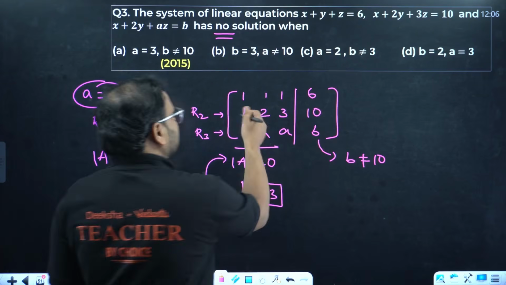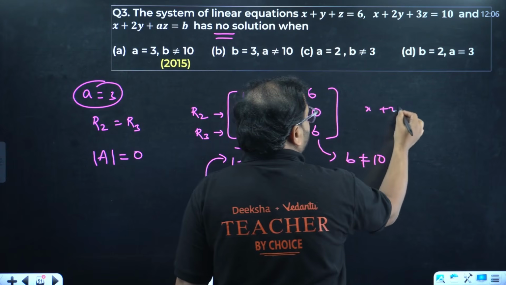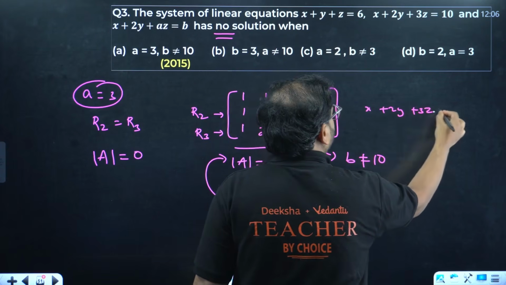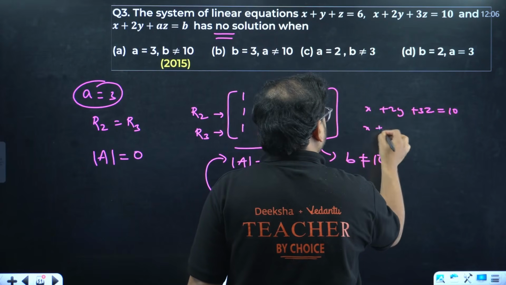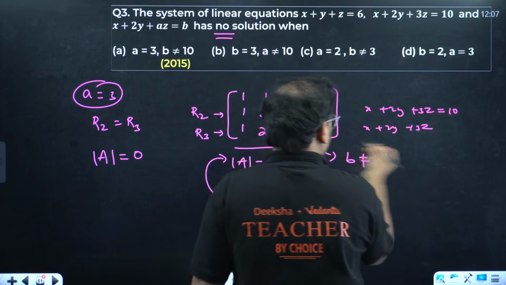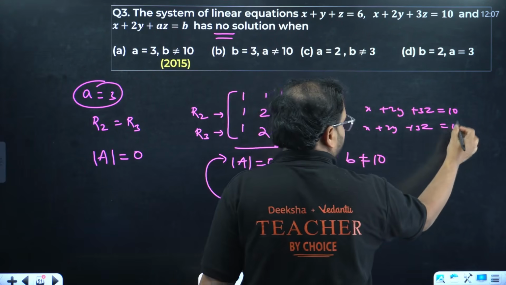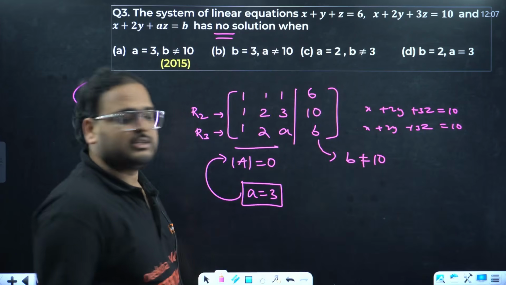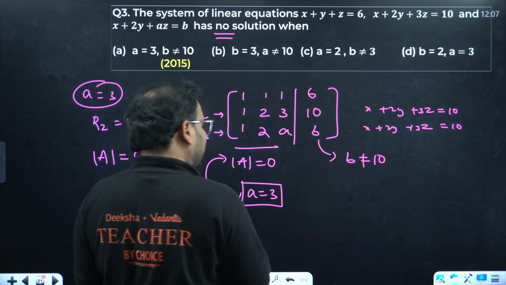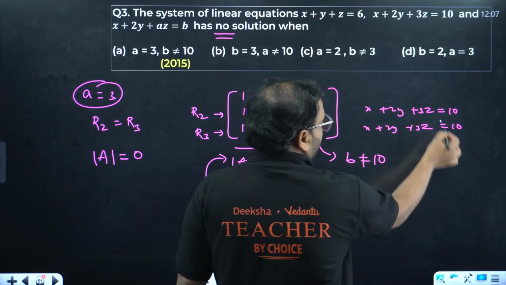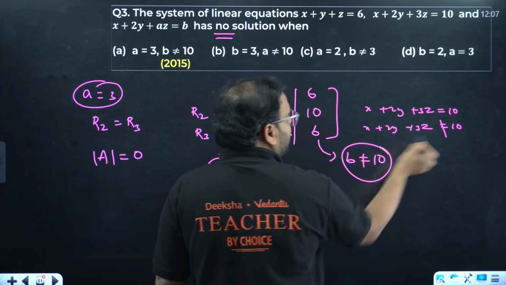They'll become the same lines. If you have x plus 2y plus 3z equal to 10, here also x plus 2y plus 3z, and here also this has 10. They're the same line, right? We should not have that. So for that case, we're going to put what? Not equal to 10. This will be b not equal to 10.